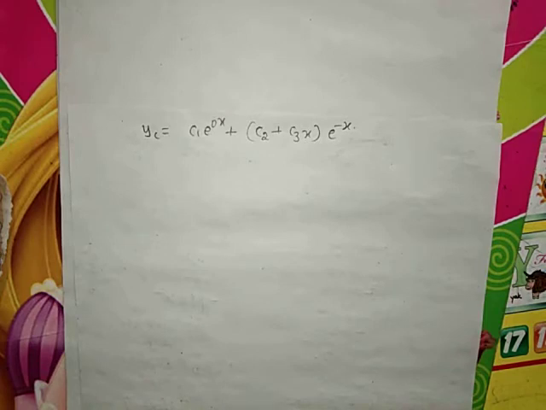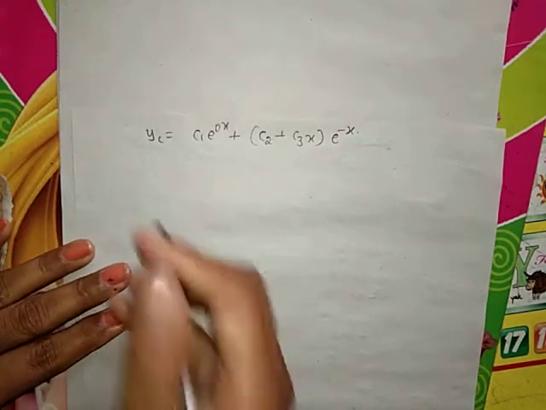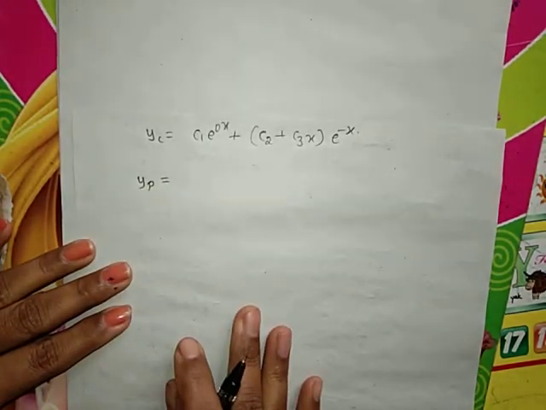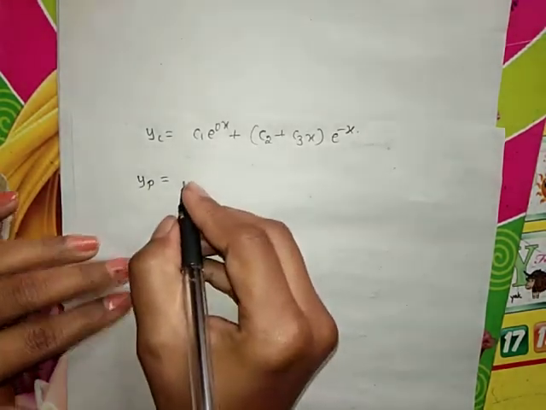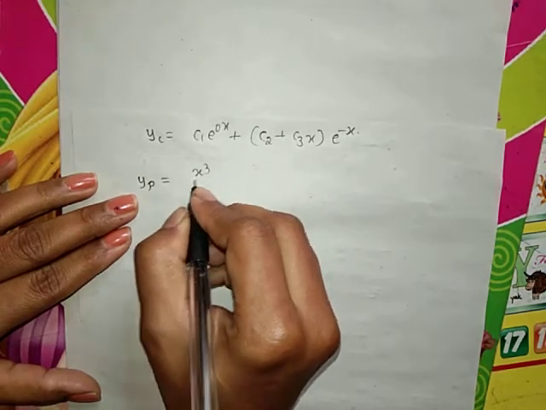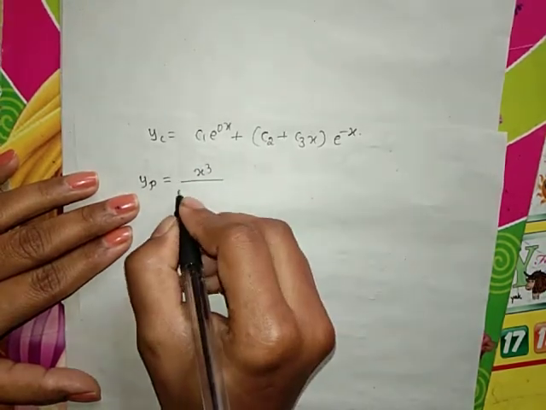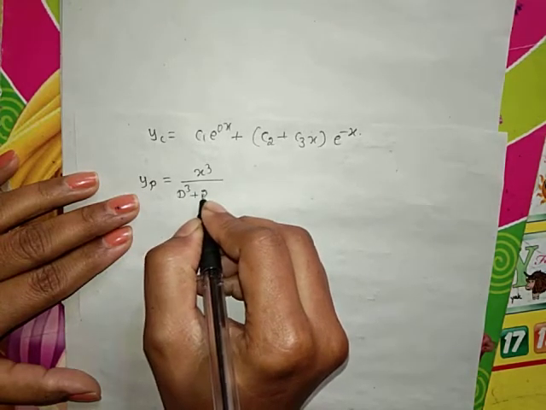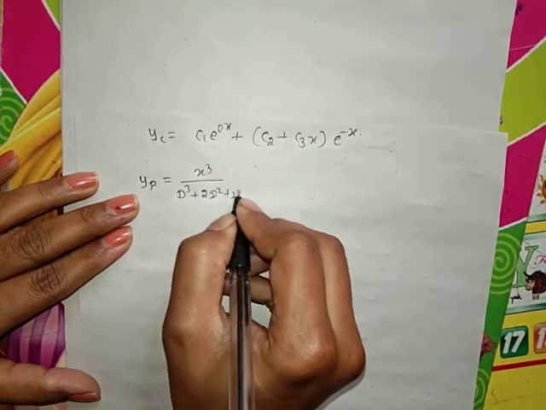After finding the complementary function, now we have to write down the particular integral. The function of x is x cube, and the function of d is d cube plus 2d square plus d.